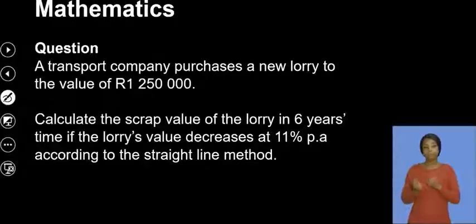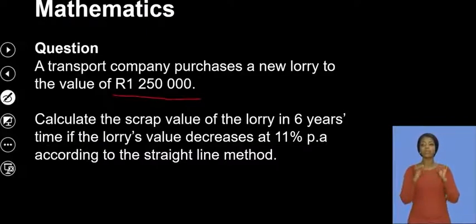Now, if we were to calculate this, we have a transport company which purchases a new lorry to the value of 1,250,000.